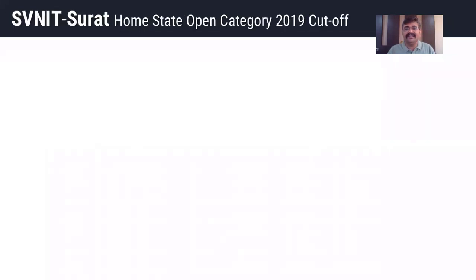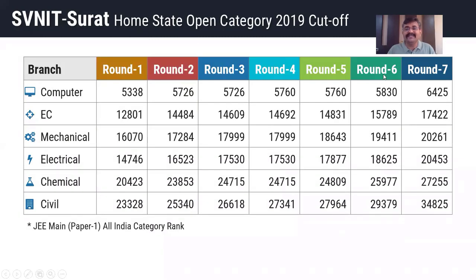Similarly, for SVNIT Surat, where we are belonging to home state. So SVNIT Surat home state open category 2019 cutoff, round wise I had displayed. See, for computer branch open category, in round 1 it was 5338. Last seat was admitted at this all India rank, and in round 7 it closed at 6428. See, you can check out. These are the round wise cutoff provided for open category in computer branch for SVNIT Surat home state.